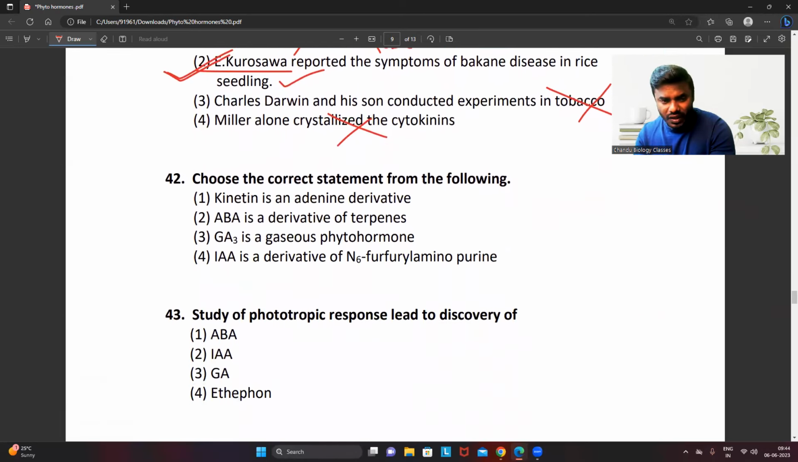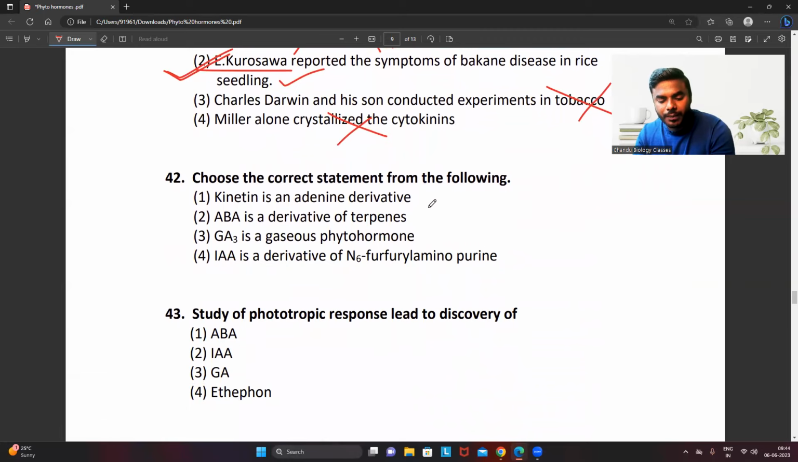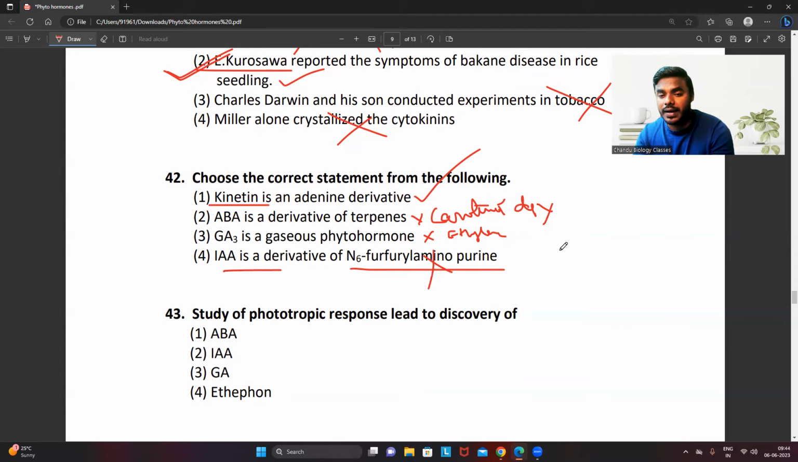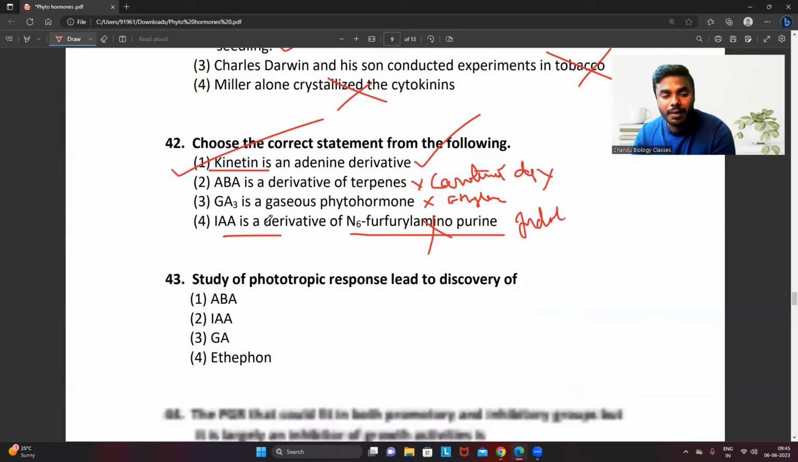Choose the correct statement from the following. Once again, remember, they are asking for the correct statement. Kinetin means what? Cytokinin, right? Adenine derivatives, right? Abscisic acid is a derivative of terpene, wrong, right? Abscisic acid is the derivative of carotenoids. It is a wrong statement. Gibberellic acid is a gaseous phytohormone, wrong, right? Ethylene is the gaseous phytohormone. IAA is the derivative of N6-furfuryl aminopurine, wrong statement, right? It is the derivative of what? Derivative of indole. Hence, the only correct statement is number 1.